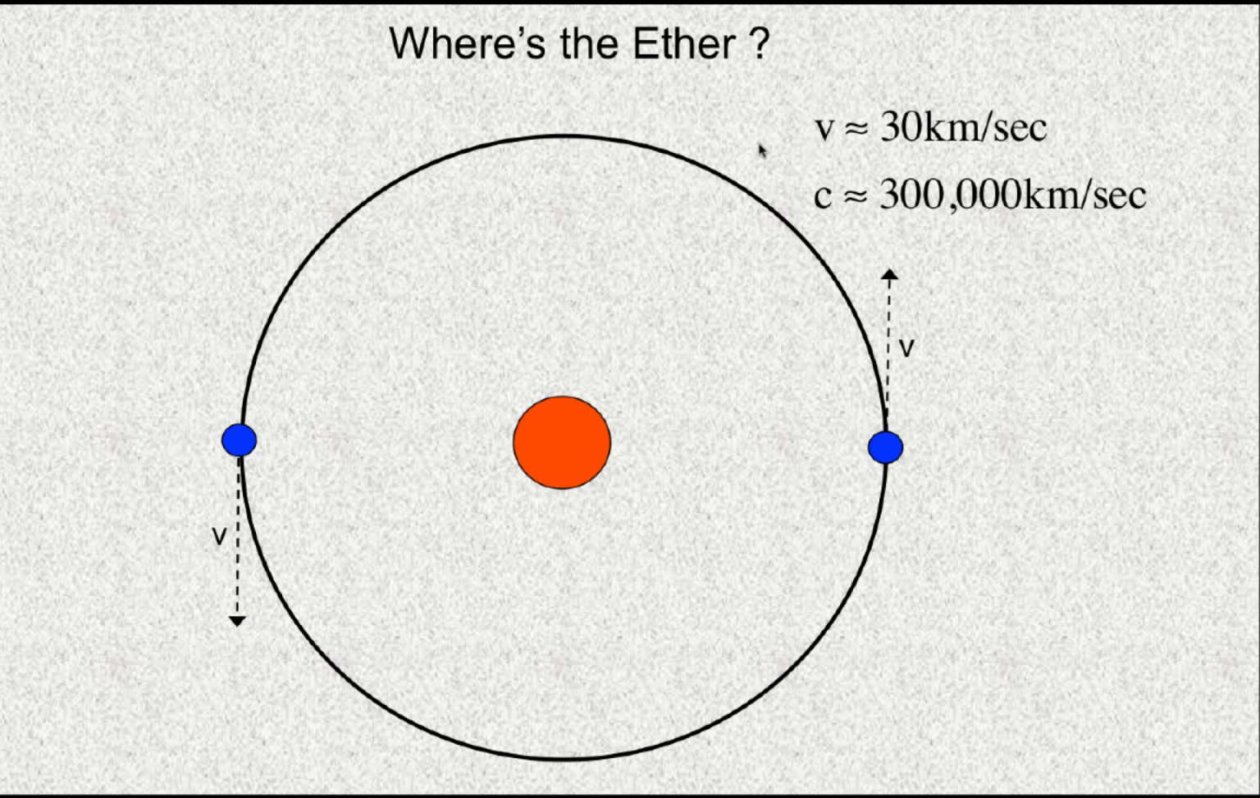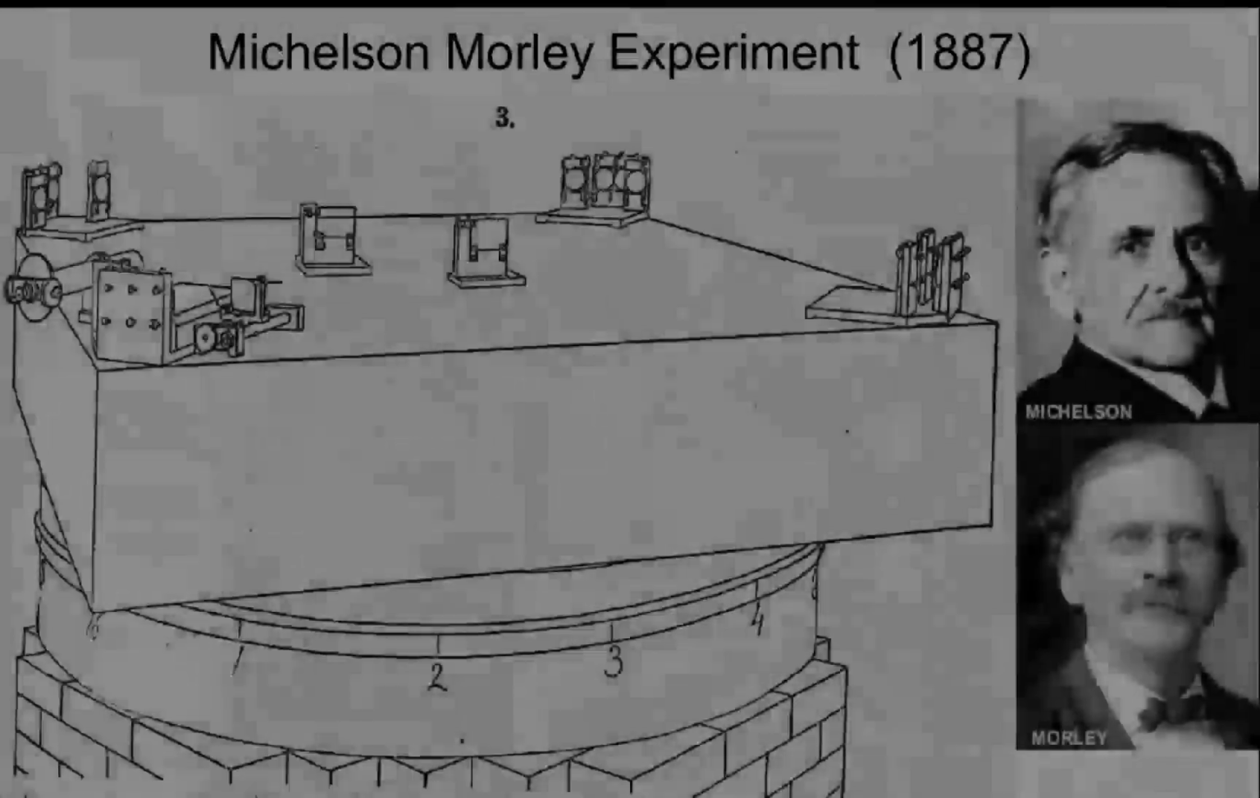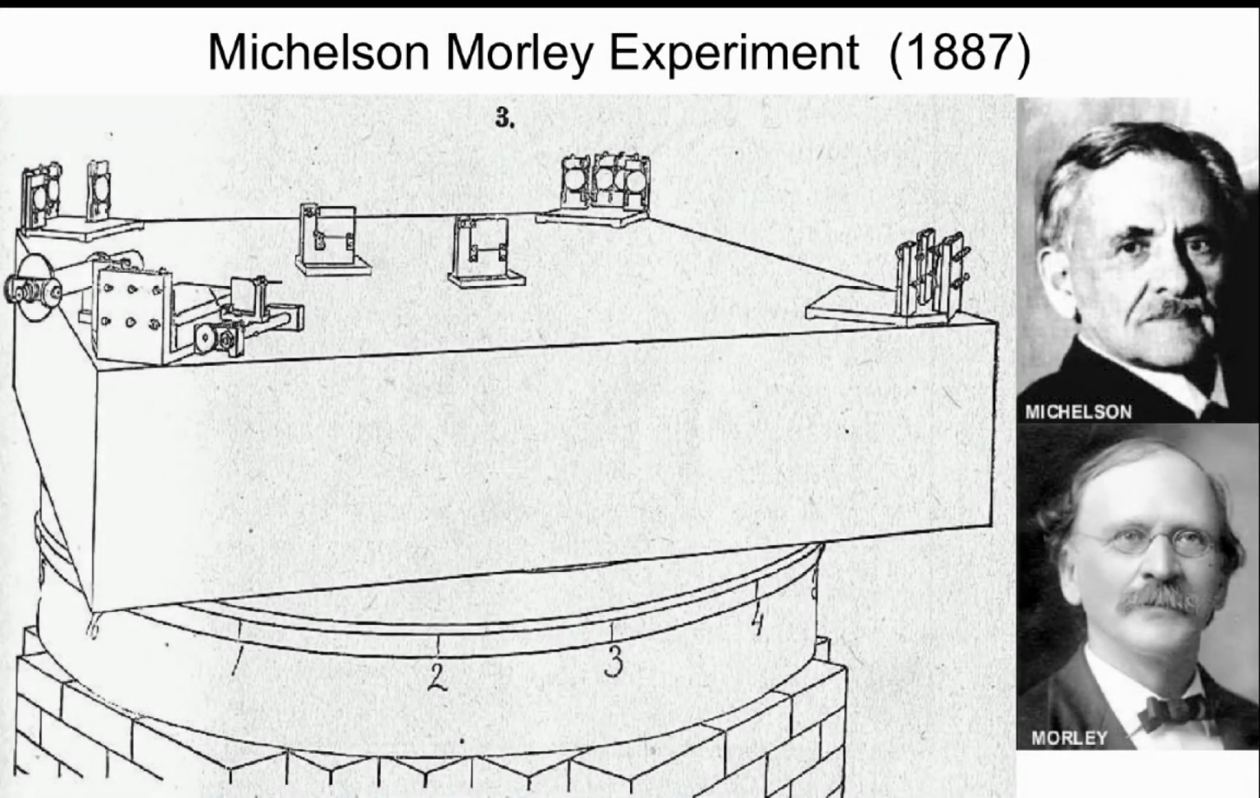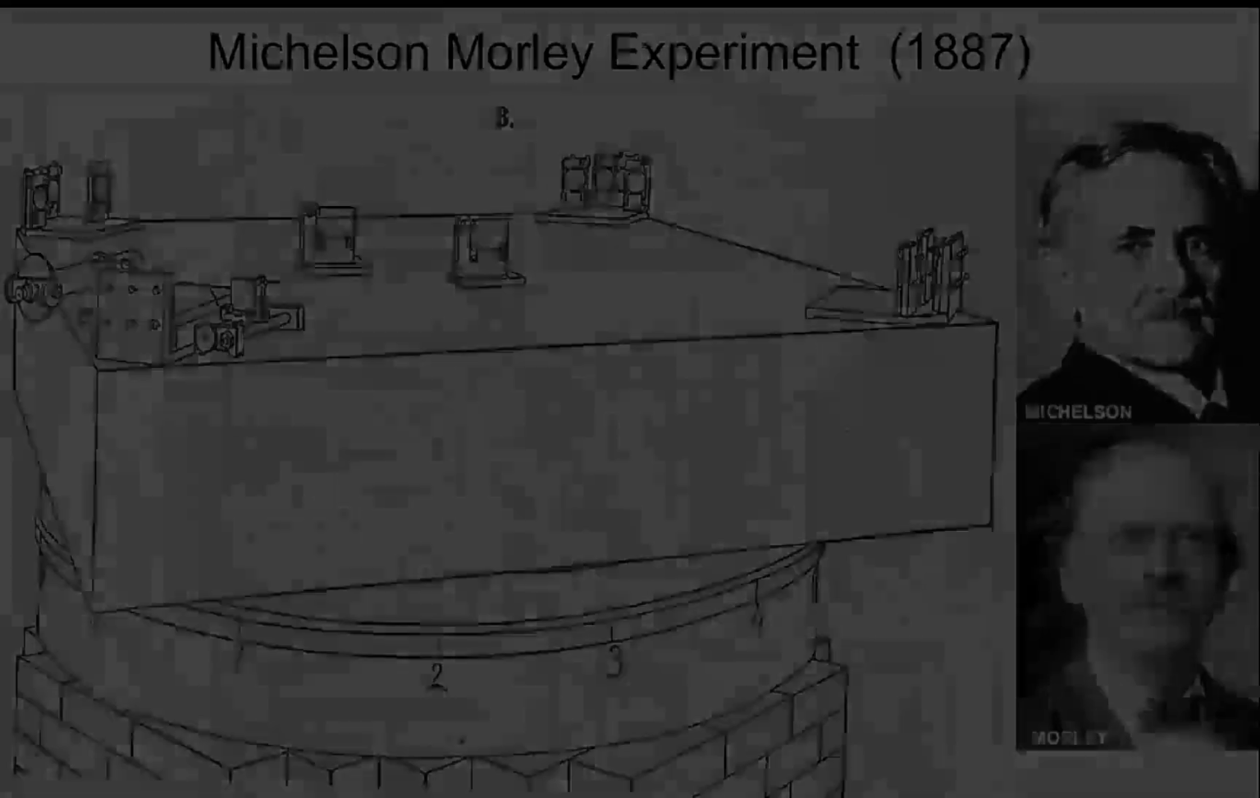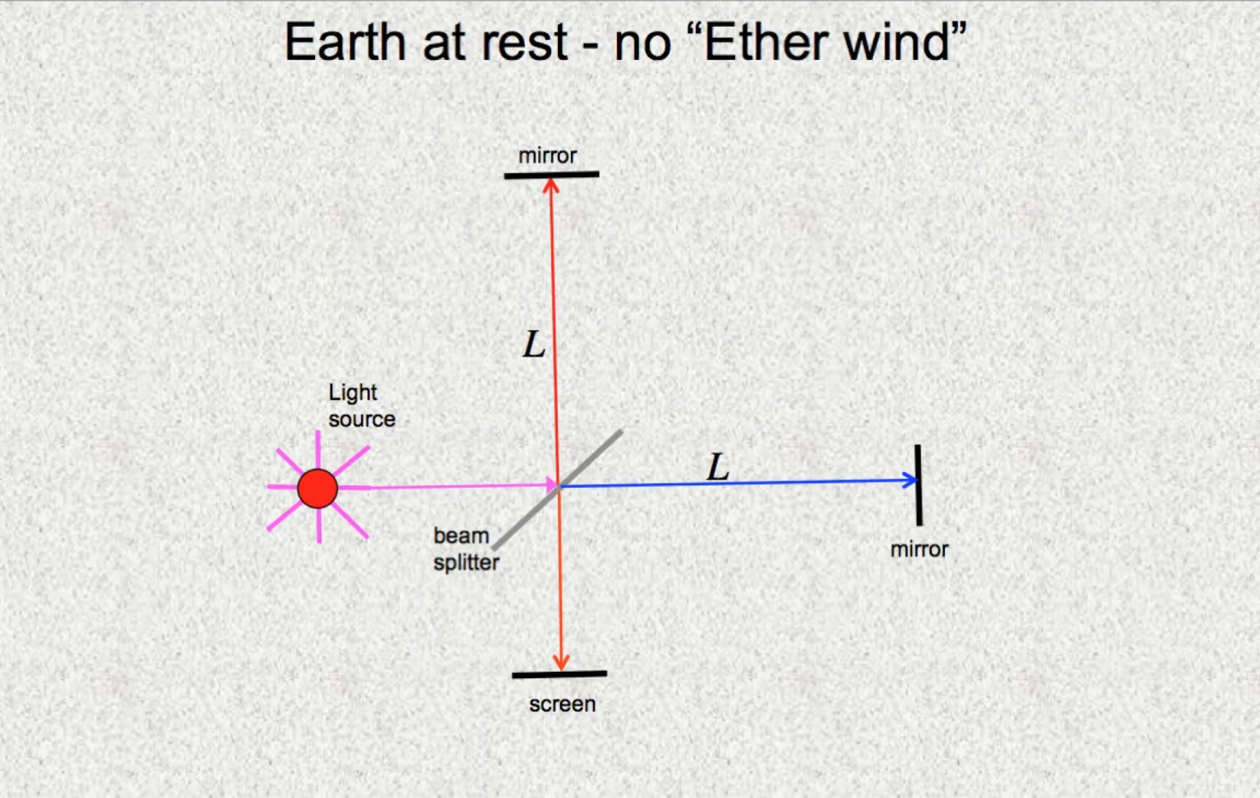But we know that the speed of the Earth, which is fairly large, 30 kilometers per second, is actually much smaller, 10,000 times smaller than the speed of light. The smallness of this effect meant that the experimentalists who looked for it had to be very clever. Here is how they did it.